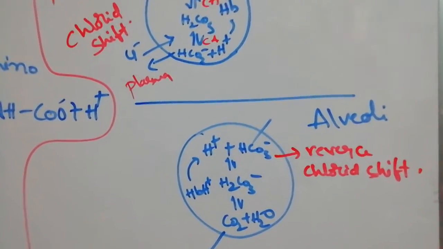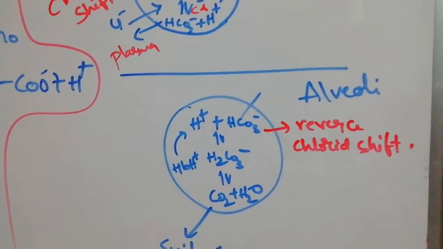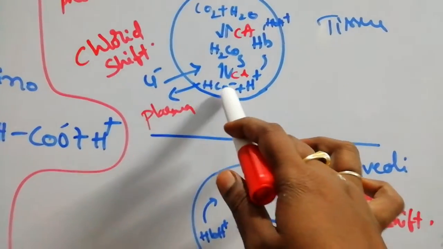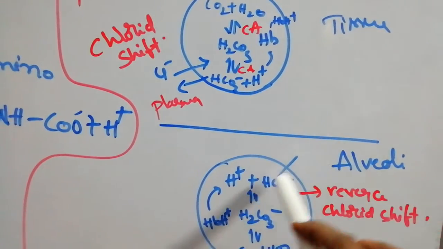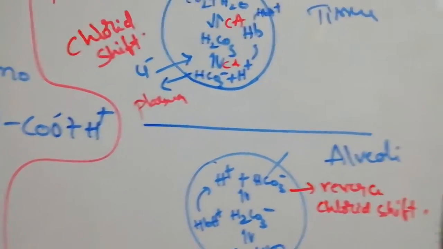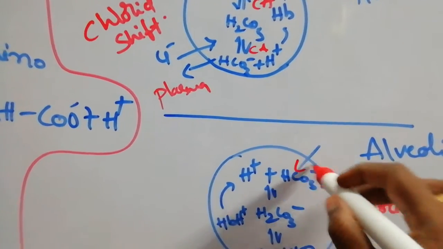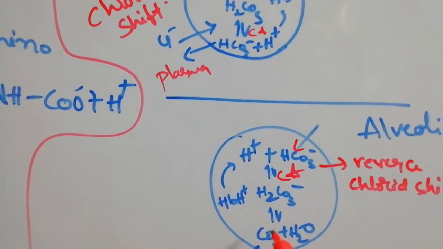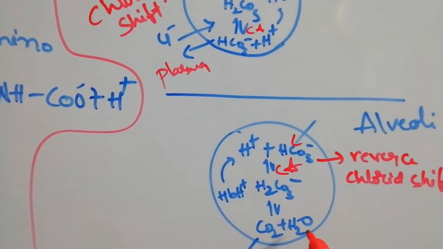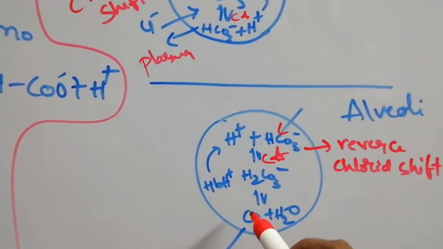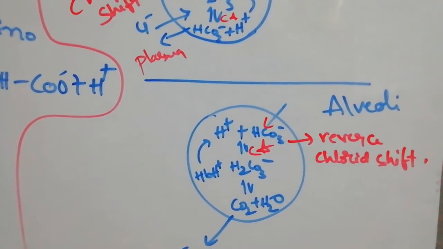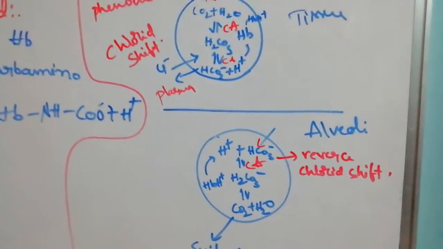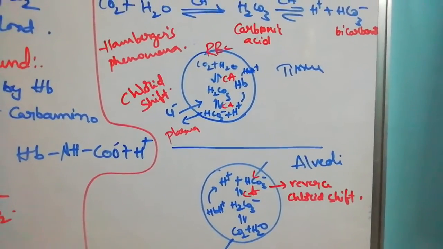Next, when the same RBC reaches the alveoli, reverse chloride shift takes place. That means whatever bicarbonate went back into plasma comes again to the RBC, and hemoglobin releases H plus. In the presence of CA, they again form the carbonic acid, which is dissociated into carbon dioxide and water in the alveoli. This carbon dioxide will exit outside. So this is the transportation of carbon dioxide through the bicarbonates.